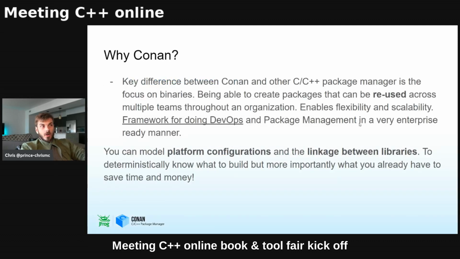So why would you pick Conan over the other ones? I touched on this a little bit earlier, but its focus on being able to package and distribute software is one of the key aspects of it. It also gives you that flexibility so you can build a framework for doing DevOps. DevOps isn't really something we talk a lot about in the C++ ecosystem, but spoiler alert, you've probably been doing it this whole time with building and saving packages somewhere. Those binaries, if you build debug and release or different compilers and platforms, you've already been doing DevOps. So Conan just gives you more tools to manage that and do it better. And you can do things like modeling the platform configurations and linkage between libraries, which is very convenient.